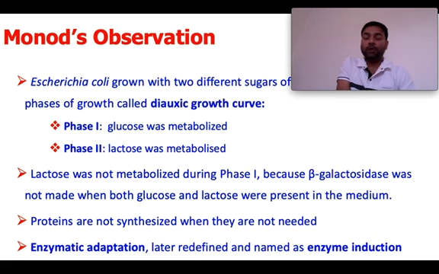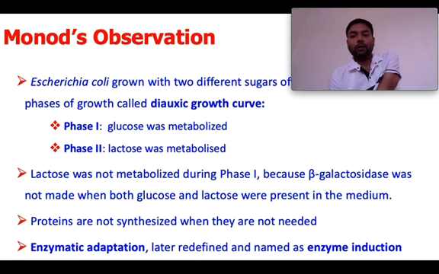And so what prevents the bacteria from utilizing the lactose is the lack of beta galactosidase synthesis. Okay, so beta galactosidase synthesis is not there because the bacteria can get the carbon from the glucose and energy from that. Okay, so by this experiment, by this observation, we can infer that whenever the organism is required to produce a protein, then only it produces that protein.